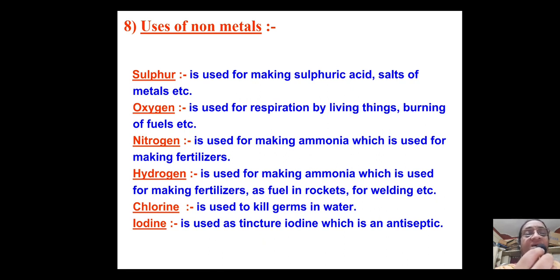Chlorine: our municipalities supply water to us after chlorination of water, because chlorine is going to kill germs in water. Iodine is used as tincture iodine, which is antiseptic. When children get wounded in the play field and all, then tincture iodine is applied so that it doesn't turn septic, means infection doesn't develop there if tincture iodine is applied.